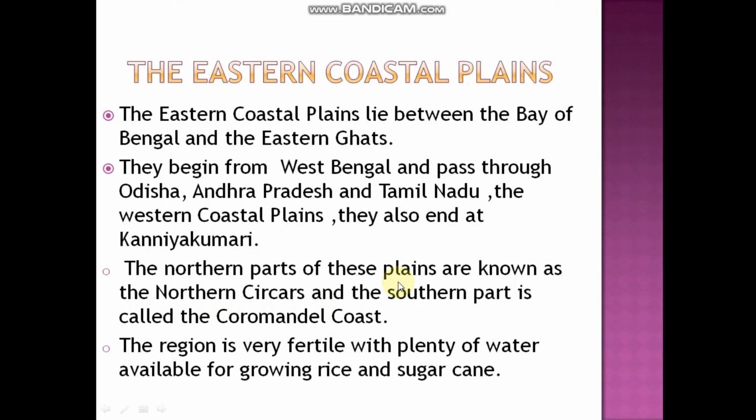The southern part of these eastern coastal plains is called the Coromandel Coast. The region is very fertile, with plenty of water available for growing rice and sugarcane. So the region being very fertile means the soil is good for growing crops like rice and sugarcane, with plenty of water available.